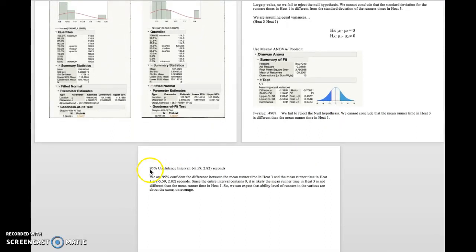Similarly, we have a 95% confidence interval. This interval contains 0, so it is likely that the mean runner time in heat 3 is not different from the mean runner time in heat 1. And then relating it back to the overall question, we can expect that the ability level of runners in the various heats are about the same on average.